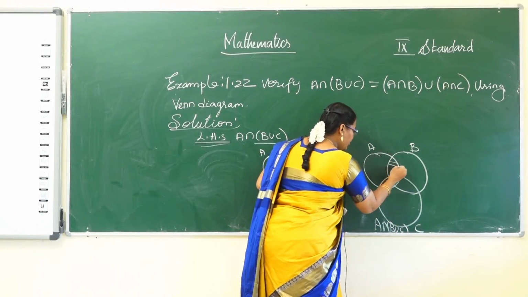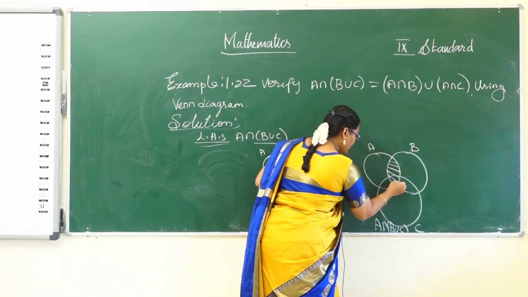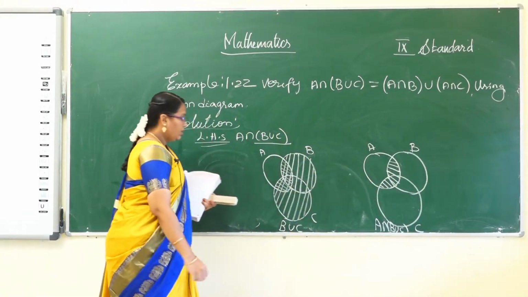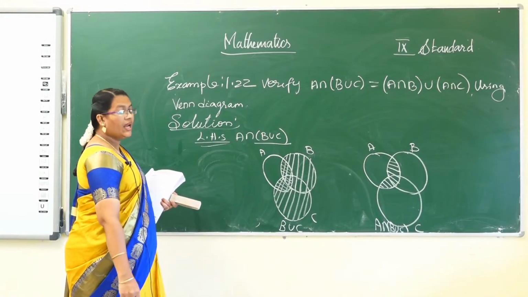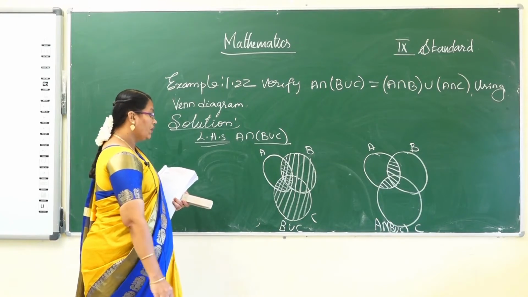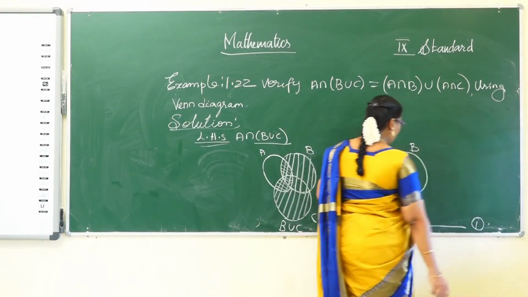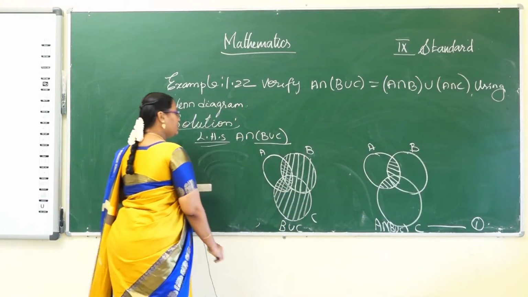Which place only is shaded? So this is the answer for A intersection (B union C). It is denoted equation number 1.